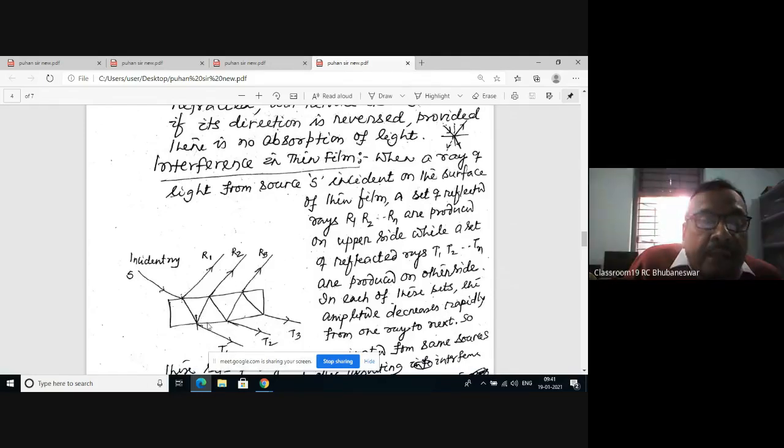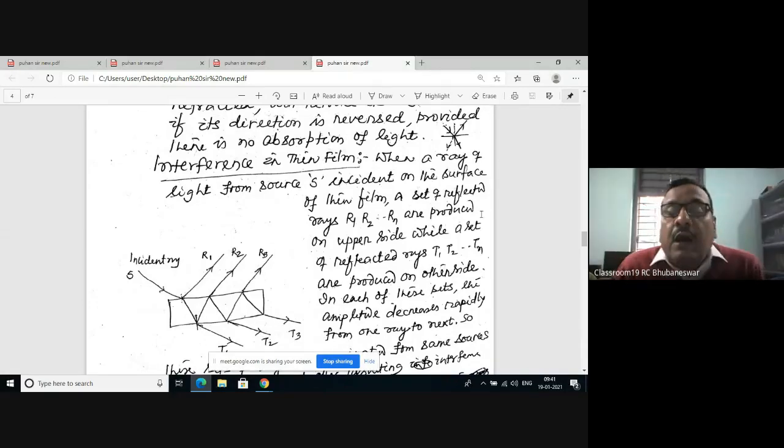Similarly, at this position, the reflected part moves along this direction and is incident on the upper surface of the film and gets reflected like this. Say at this position, the refracted part goes like this, the reflected part like this, and it is transmitted along this direction. So you see, by a single incident ray, you will get a set of reflected rays on the upper side and a set of transmitted rays on the other side.